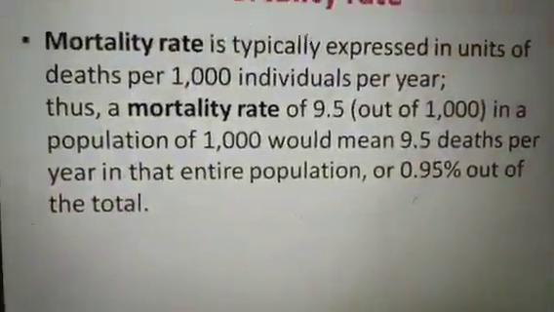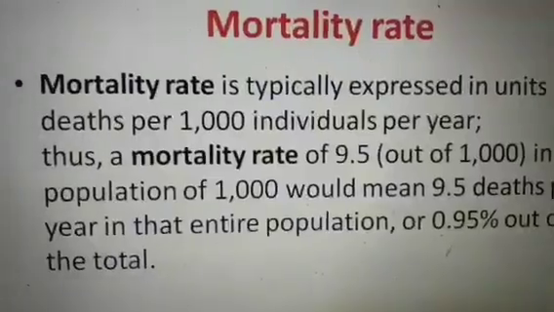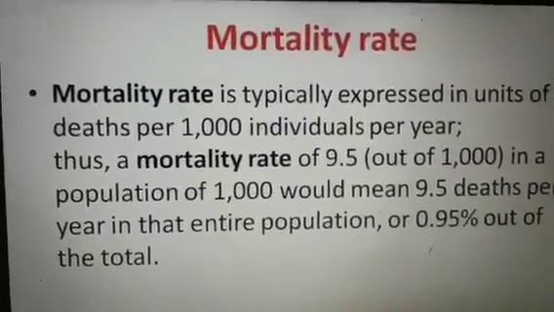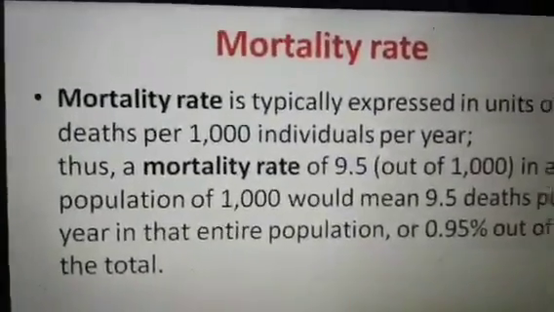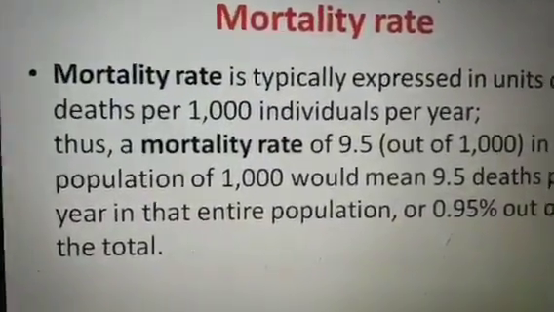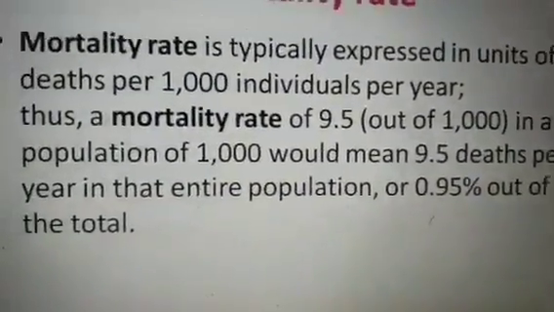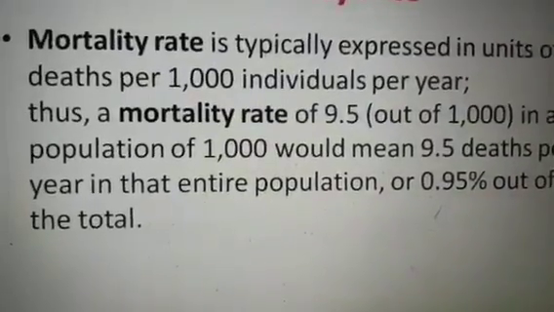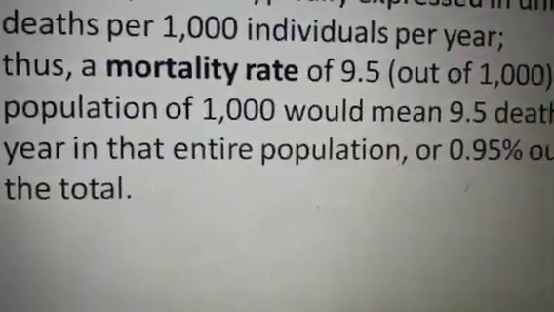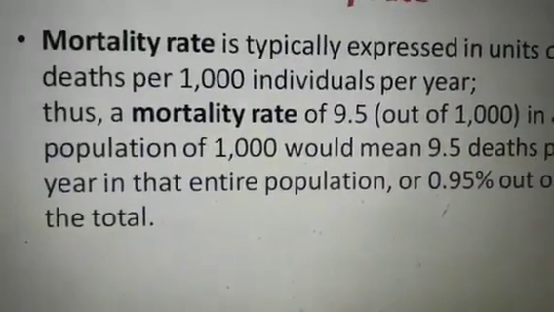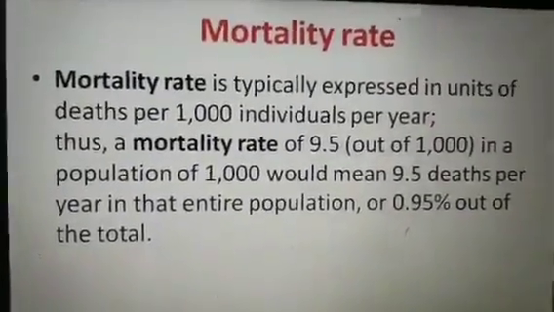Okay, so let's start with the rate. Students, mortality rate is typically expressed in units of deaths per 1,000 individuals per year. Very simply you have to remember this. Thus we can say that a mortality rate of 9.5 out of 1,000 in a population of 1,000 would mean 9.5 deaths per year in that entire population, or we can say 0.95% of the total. So this is how you have to begin with the rate.